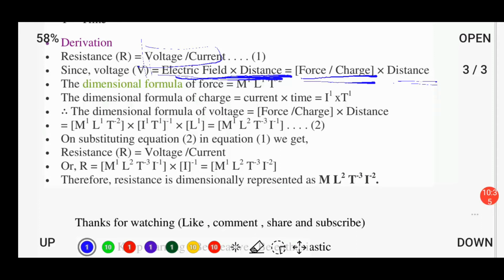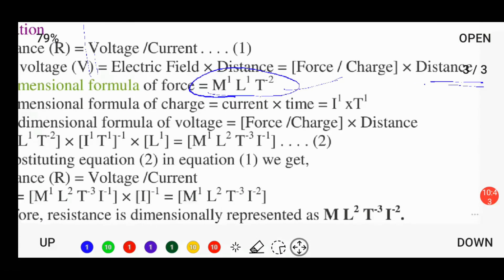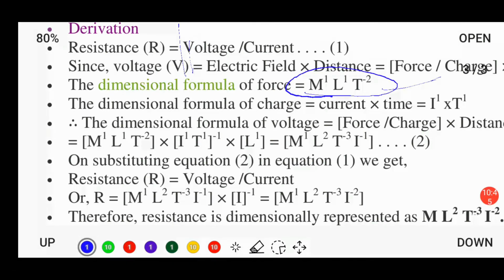And what is the dimensional formula of force? The dimensional formula of force is M1 L1 T minus 2.